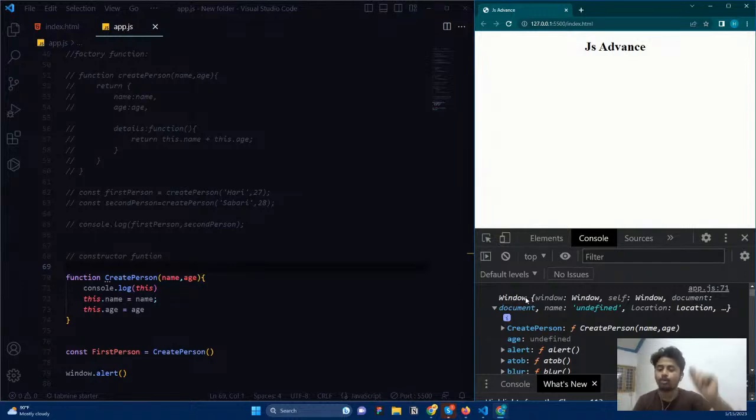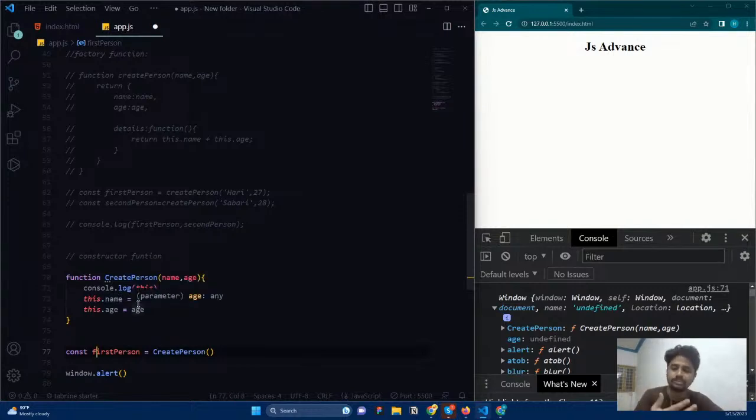This is the default behavior of this. It always refers to the object it belongs to. But I don't want that default behavior. Why? Because here this needs to refer to the first person. I'm saying first person dot name equal to the name, first person dot age is equal to age. How can I change it? For changing that, you need to use a keyword called new.